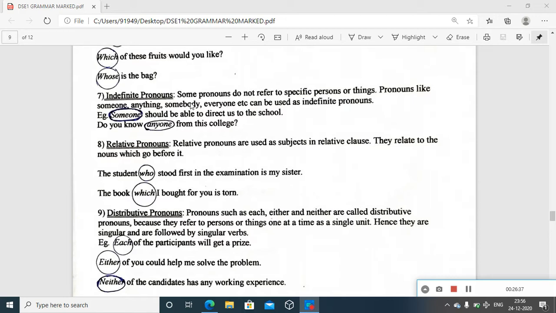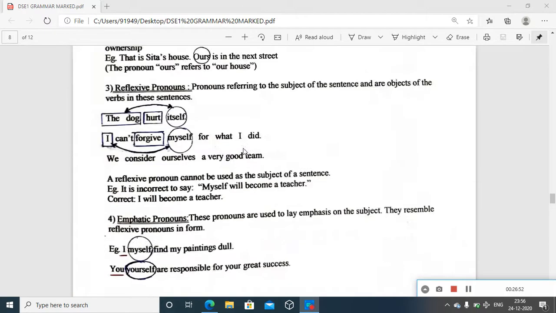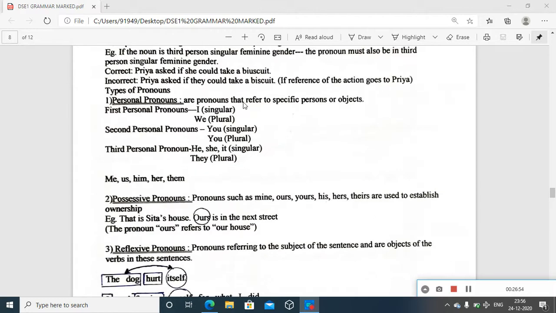So here, indefinite pronouns, some pronouns do not refer to specific persons or things. Pronouns like someone, anything, somebody, they do not refer to specific persons or things. That's why in the beginning I told you, when you got the definition for specific persons or objects, then definitely this question might arise.